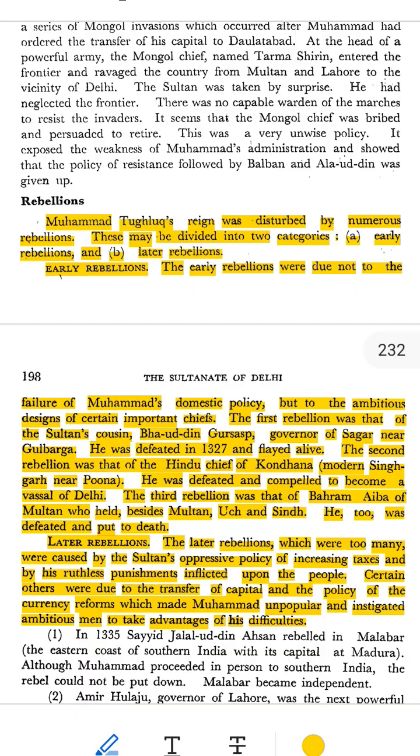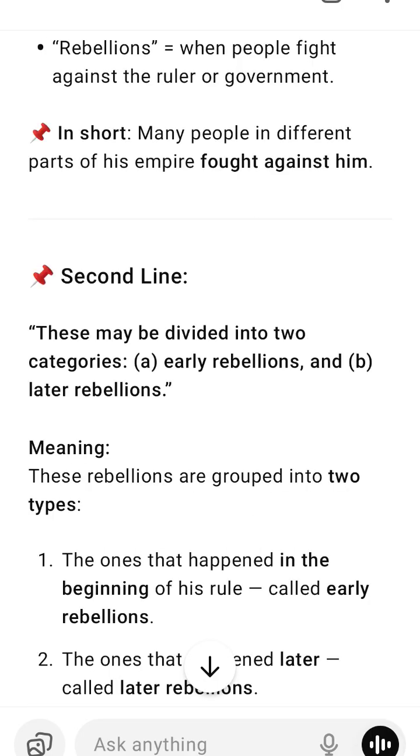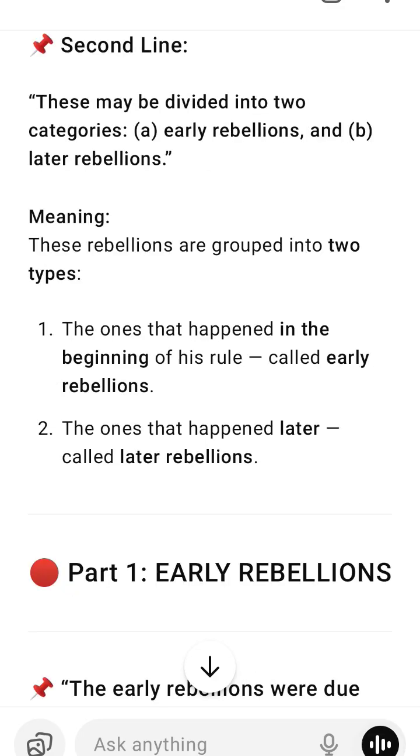Here's a great, deep, and very simple summary of the rebellions during Mohammed bin Tughlaq's reign, explained step by step and in the easiest English possible, like teaching someone with no history background at all. Deep, detailed summary. Rebellions during Mohammed bin Tughlaq's reign.